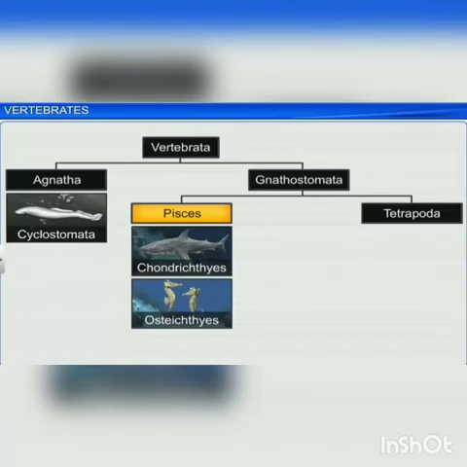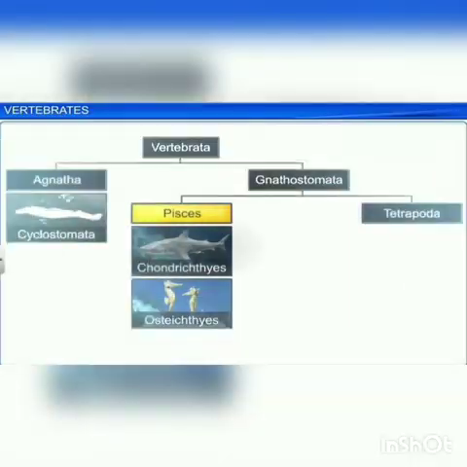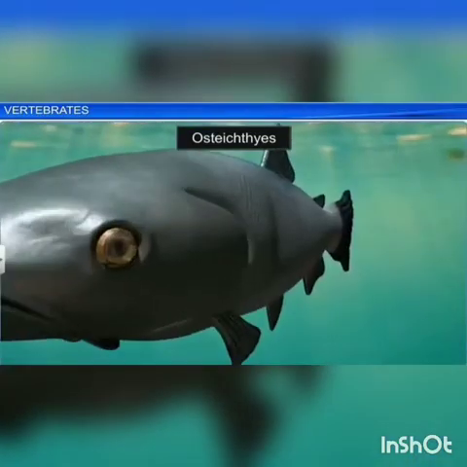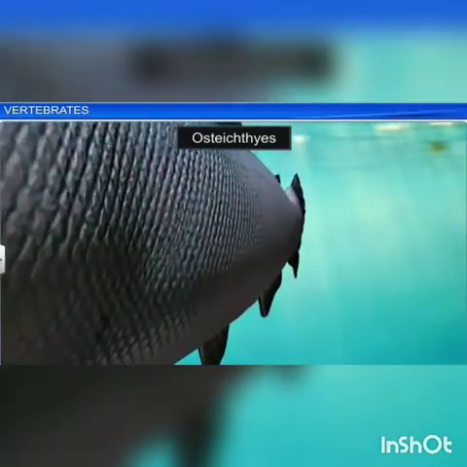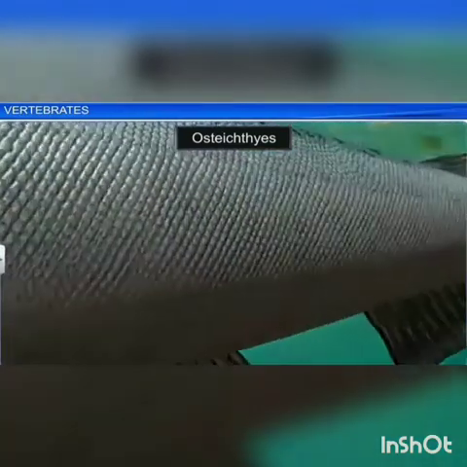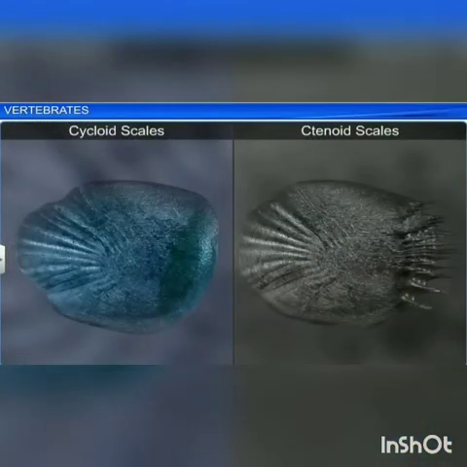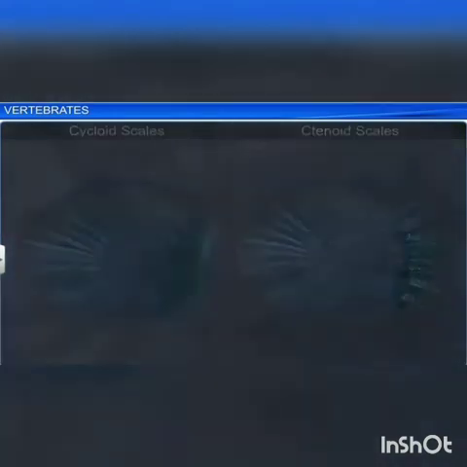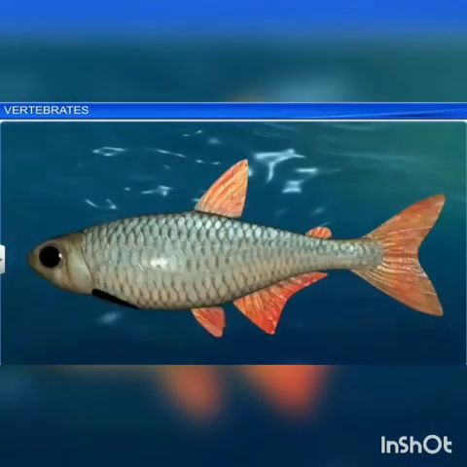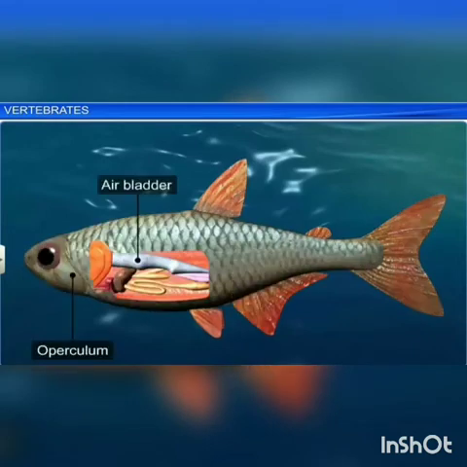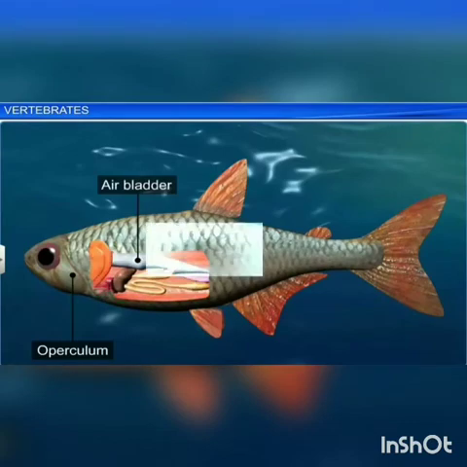The next is the Osteichthyes. Osteo means bones. Ichthys means fish. It includes both marine and freshwater fishes with bony endoskeleton and spindle-shaped body. The skin is covered by ganoid, cycloid or ctenoid scales. Respiration is by four pairs of filamentous gills and is covered by an operculum. Air bladder is present with or without a connection to the gut.